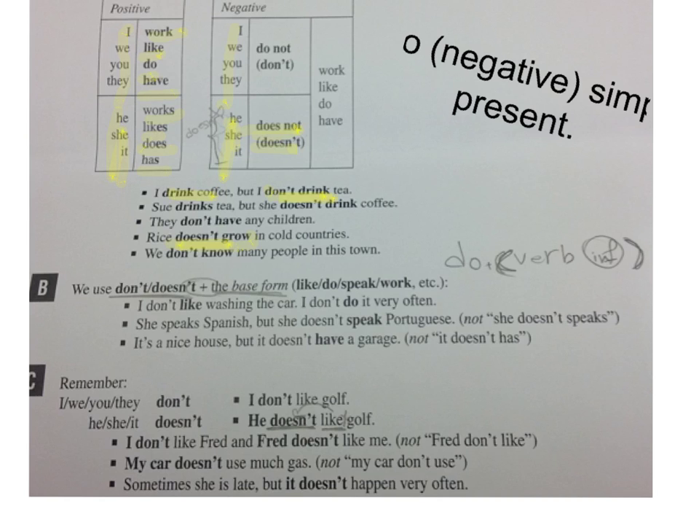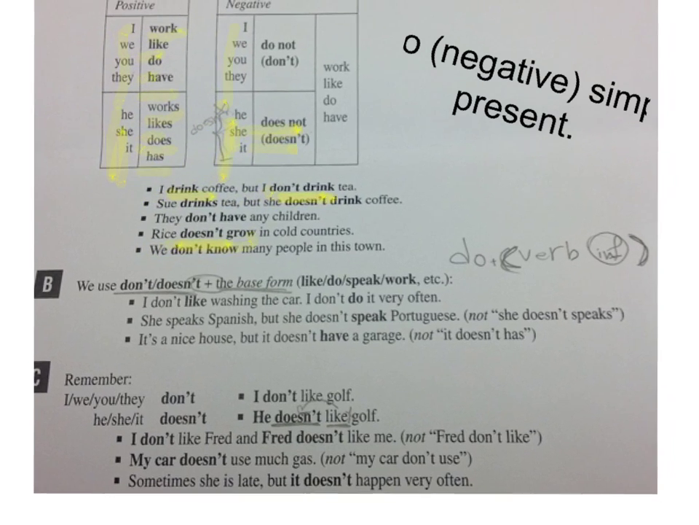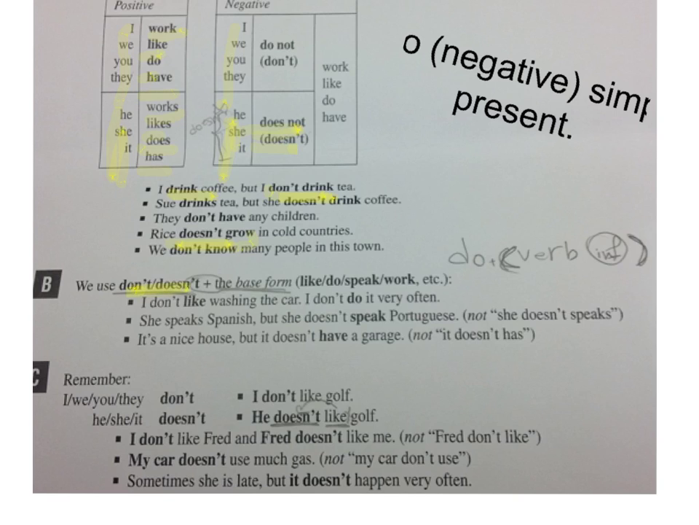We use here do, don't or doesn't, with a base form, like do, speak, work. I mean, the verb after do will be infinitive. Here we have examples. I don't like. She speaks, but she doesn't speak. It's a nice house, but it doesn't have.